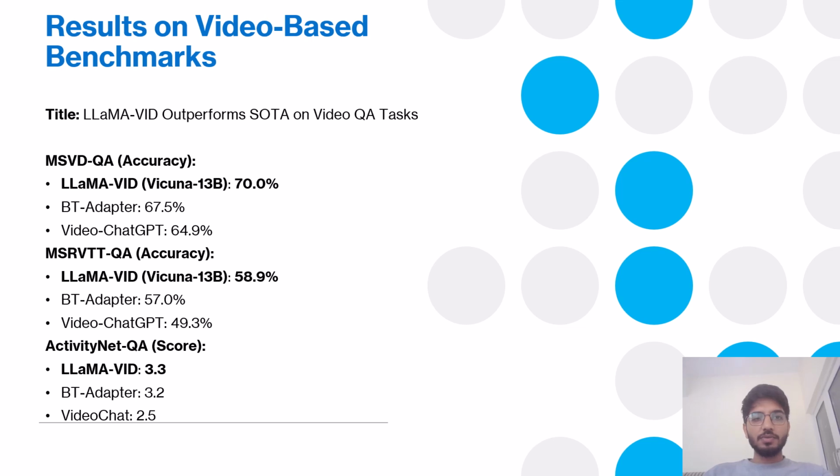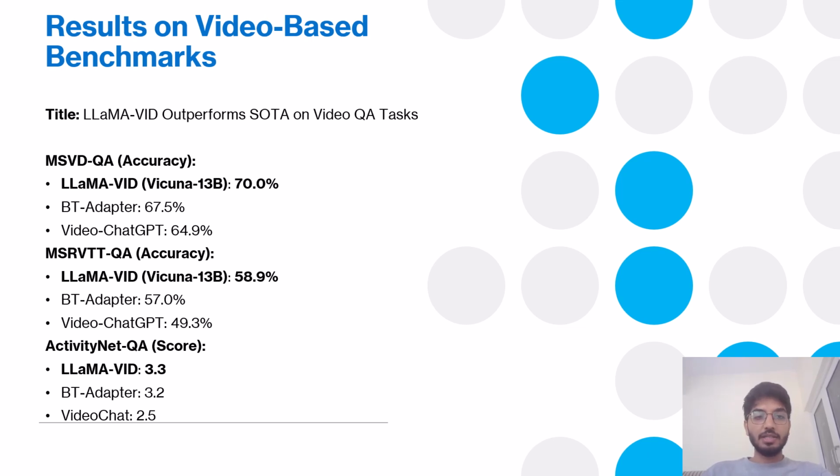Okay, so now the time has come for the results. We have set some benchmarks to test our models, and these are the results provided by the model. This is LLaMA-ViD. As you can see, it outperforms SOTA on video QA tasks, which is quite amazing.